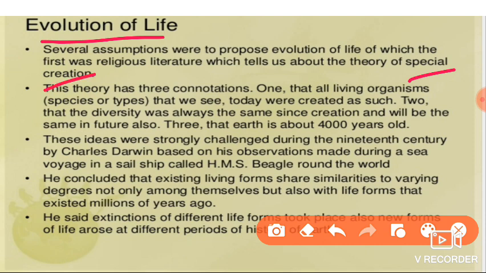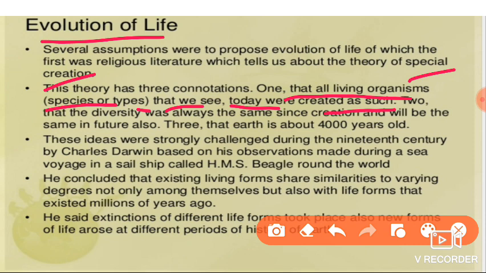They gave three suggestions, three statements. First, all living organisms, the types and species that we see today, were created as such.